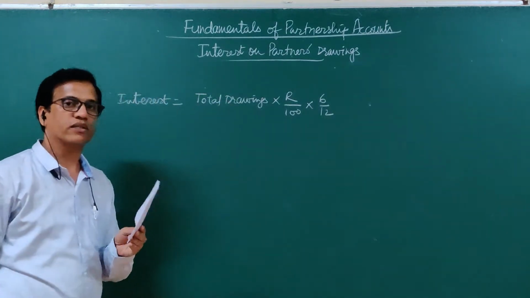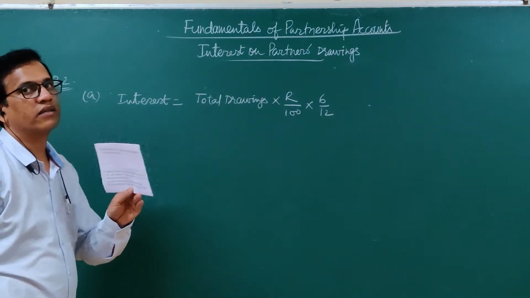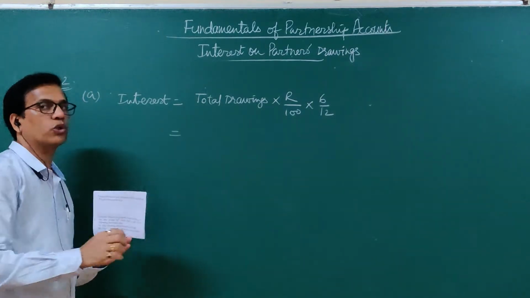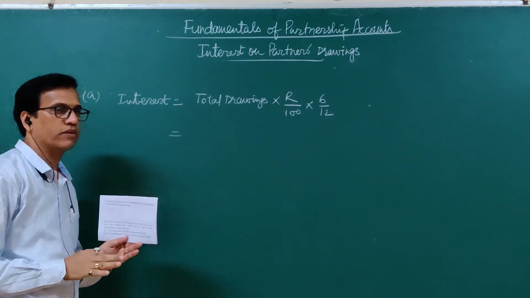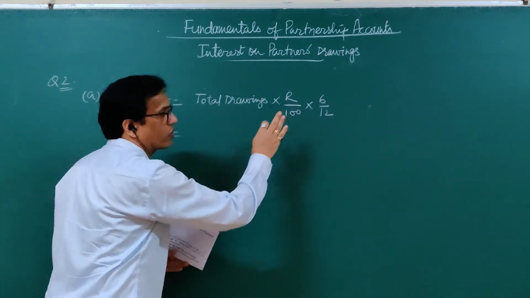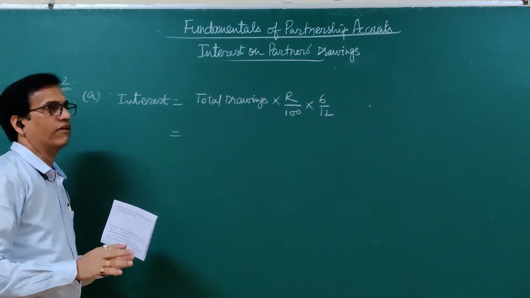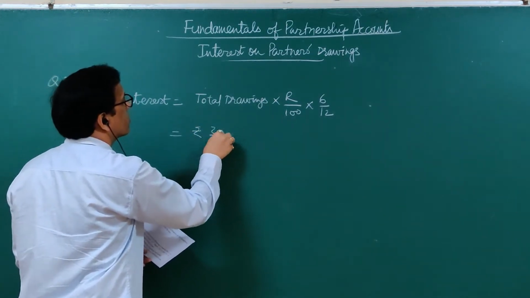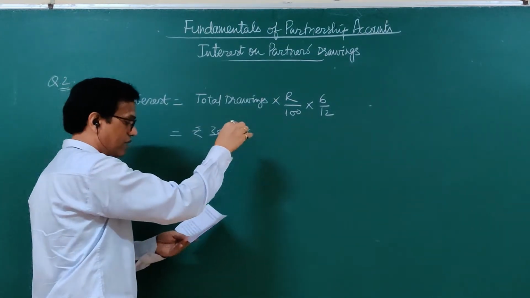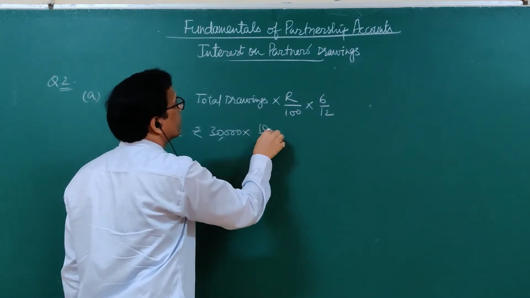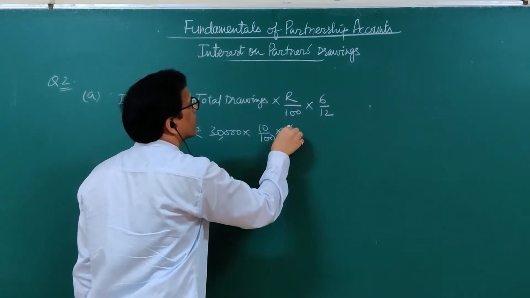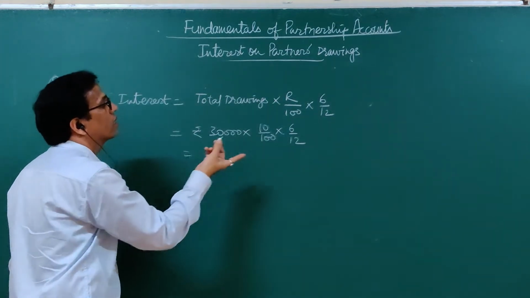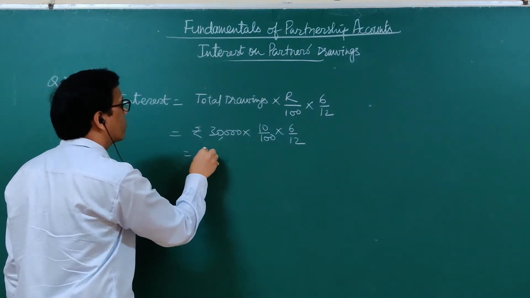The period 6 is known to us. Why? Because date of drawings is not given, only the total amount of drawings during the year is given. Then we calculate interest for 6 months on an average. Drawings amount 30,000. Rate of interest is 10%. And 6 months. So for 30,000, 10% is 3,000. For 6 months, half of that will be 1,500.